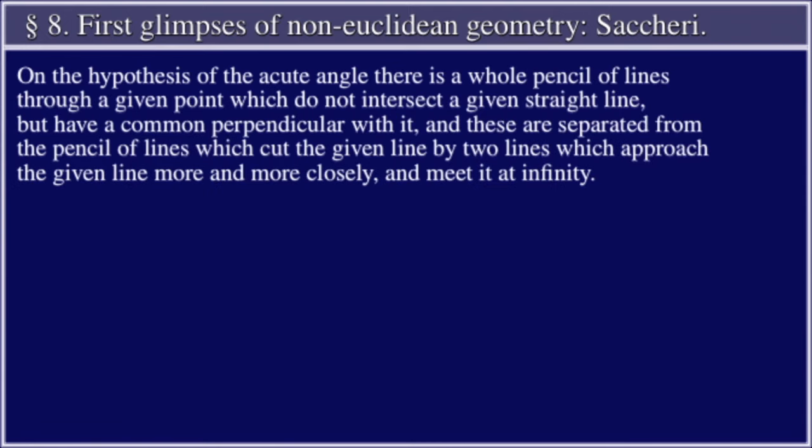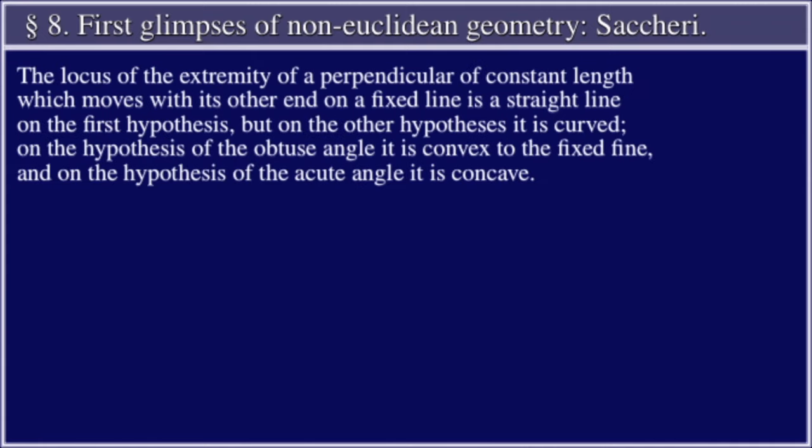On the hypothesis of the acute angle, there is a whole pencil of lines through a given point which do not intersect a given straight line, but have a common perpendicular with it, and these are separated from the pencil of lines which cut the given line by two lines which approach the given line more and more closely and meet it at infinity.